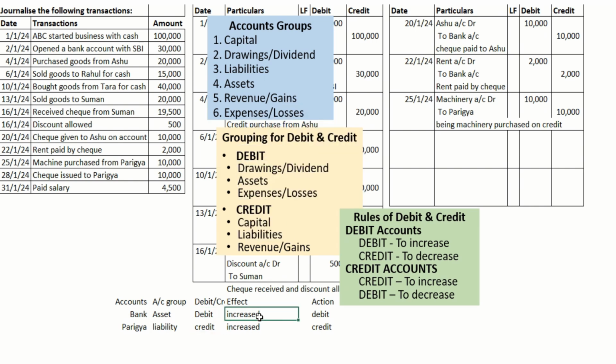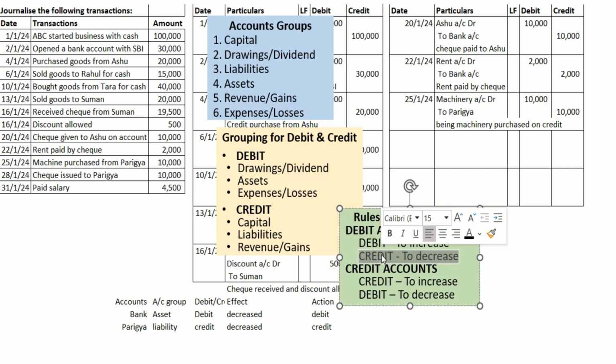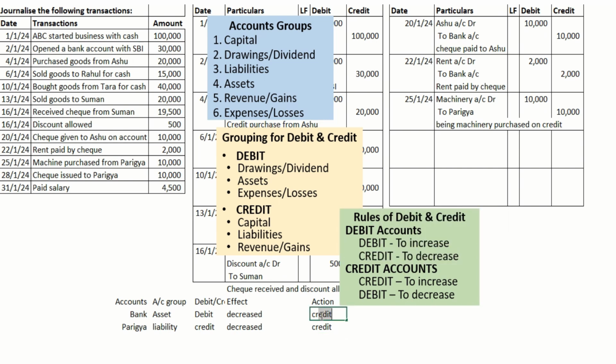Upon payment, bank balance is getting decreased, and the liability is also getting decreased. Now, for a debit account decrease, we need to credit. For a credit account decrease, we need to debit.